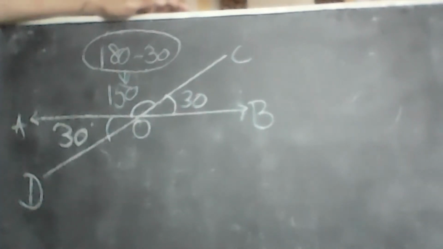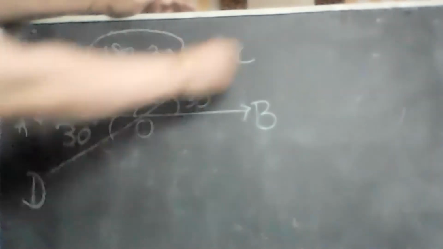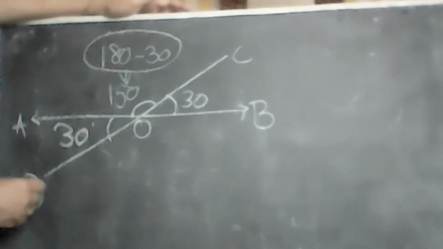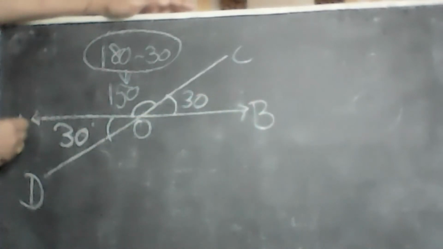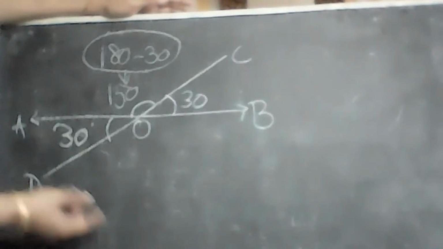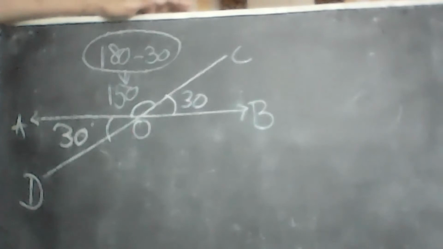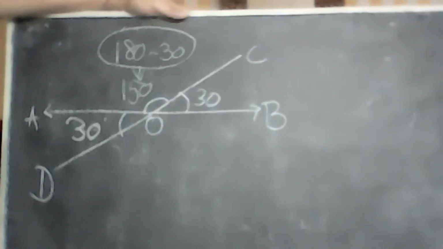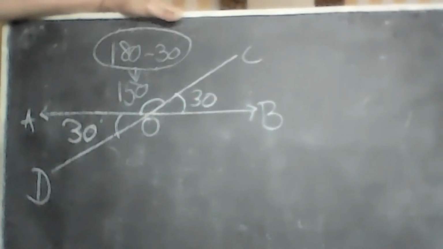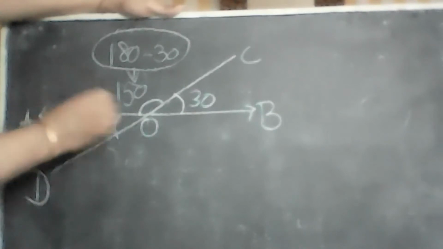I think the 180 is COD. Yes. Now, what is the difference between Ranveer saying BOA is an angle and you saying COD is an angle? I'm telling you, it is not an angle. It's a straight line. Ma'am, he is asking what is 180? No, I'm not asking what is 180. I'm asking why are you doing 180 minus 30 on this angle?